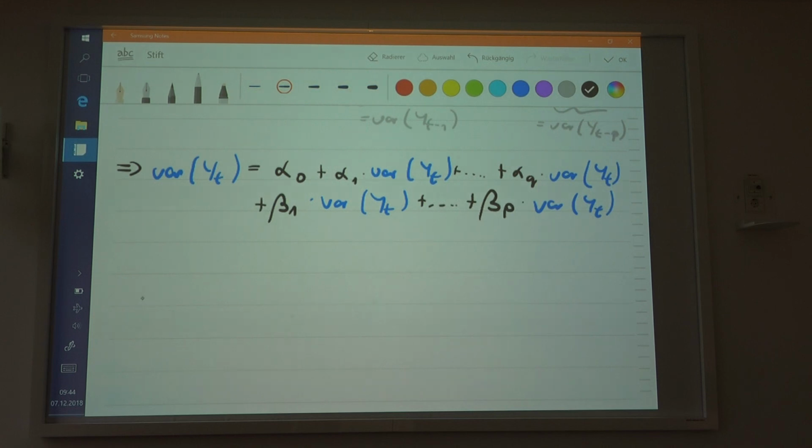So to get rid of these expressions, so then the variance of the process, I skipped this because this is elementary.